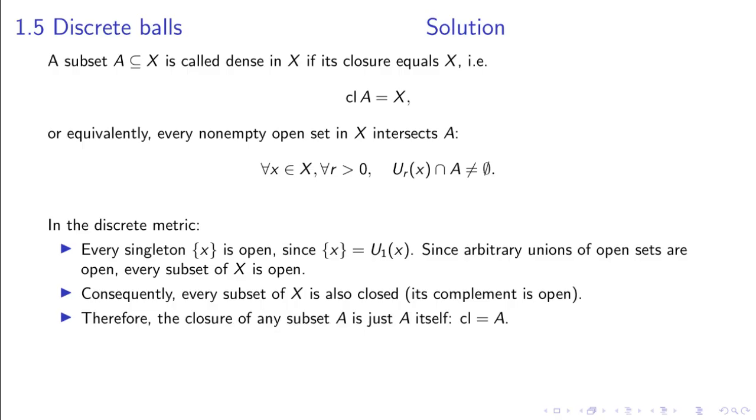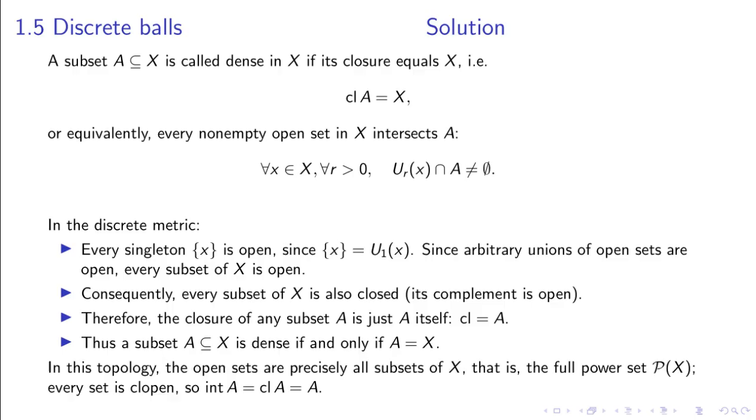Therefore, the closure of any subset A is just A itself. So the only way for A to be dense in X is that its closure, which is A, equals X. In other words, A is dense in X if and only if A equals X.